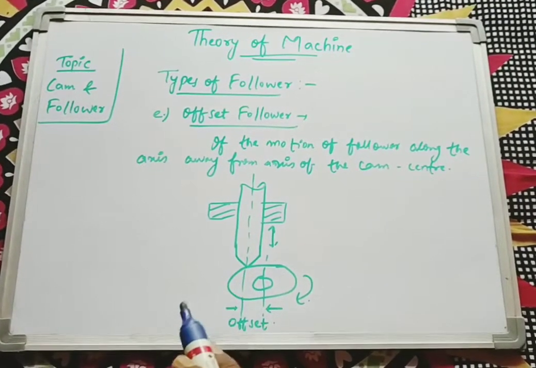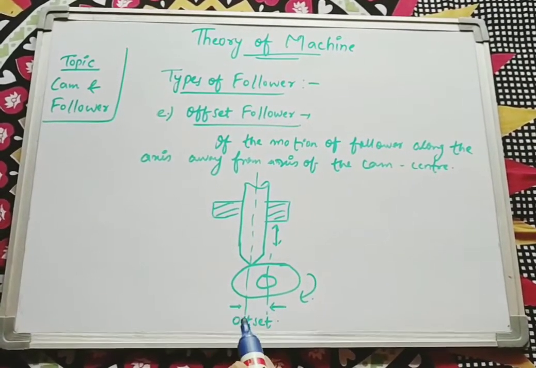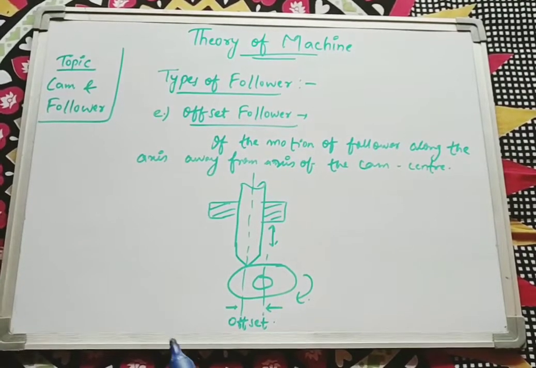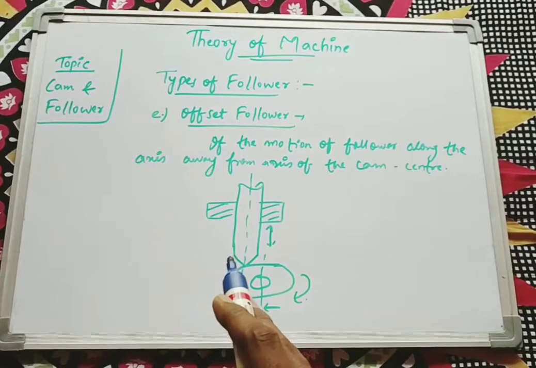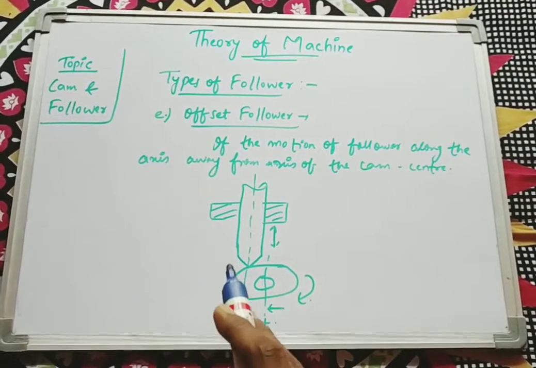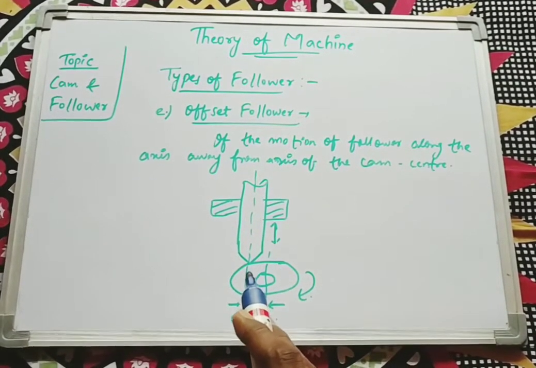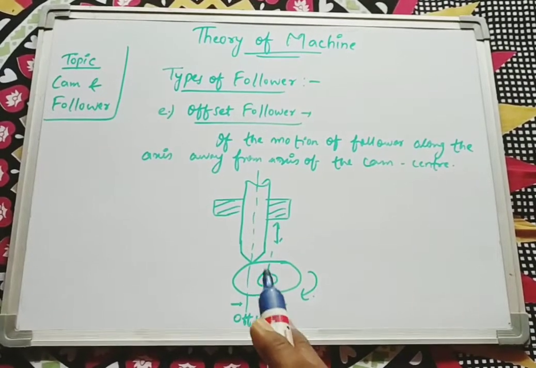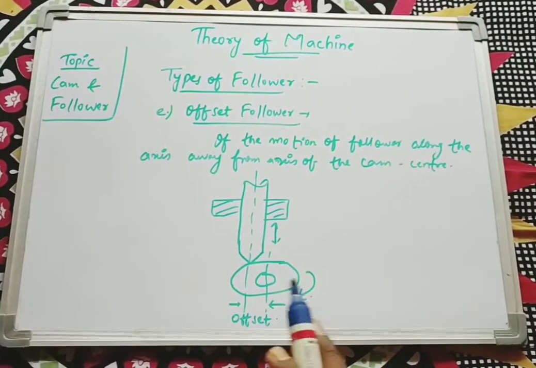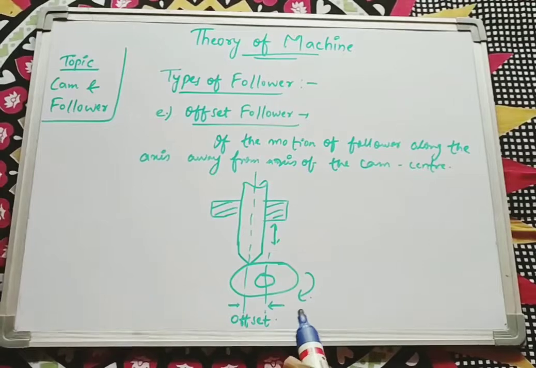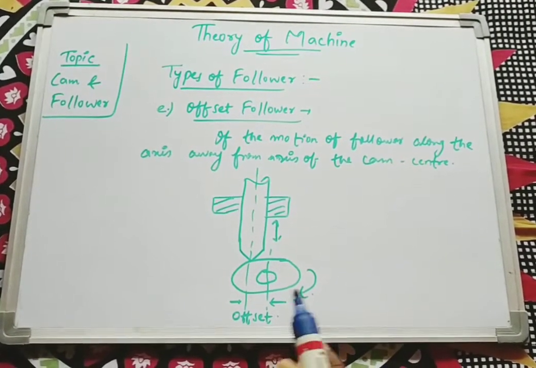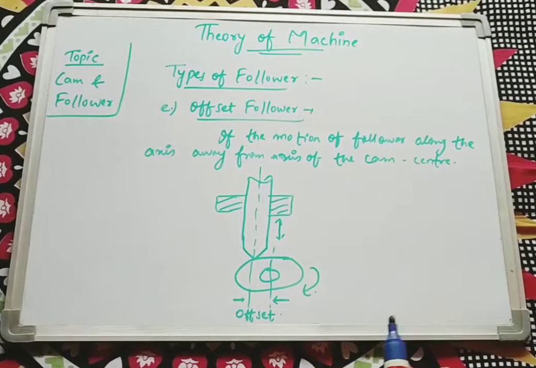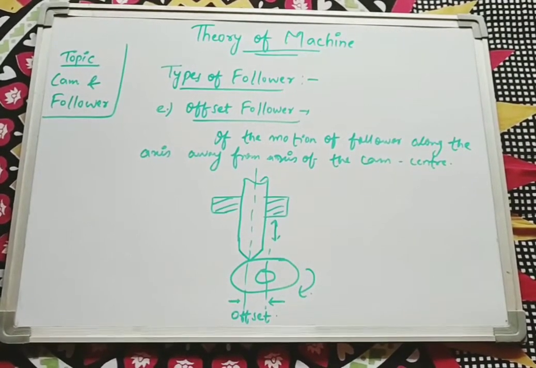So we have four types, that is knife edge, roller, spherical, flat faced. All these four types of follower are differentiated according to the contacting end of the follower with the cam. And the other two types are radial and offset. Radial is a simple figure if the axis is common, and offset if the axis is different. So I hope you all understand what the types of followers are.